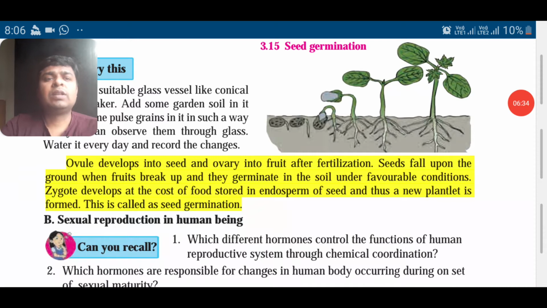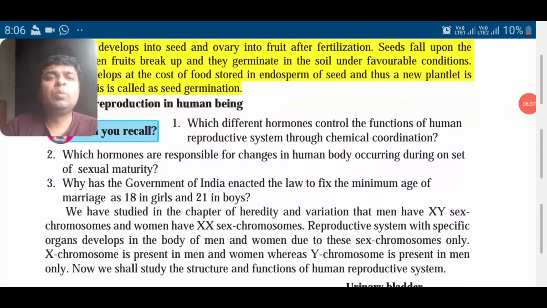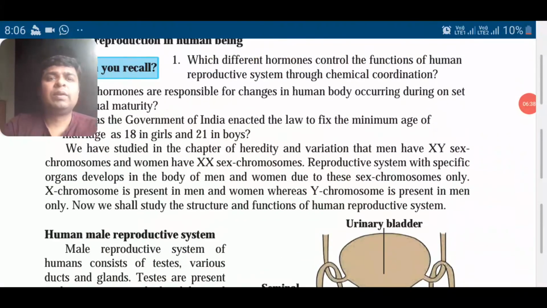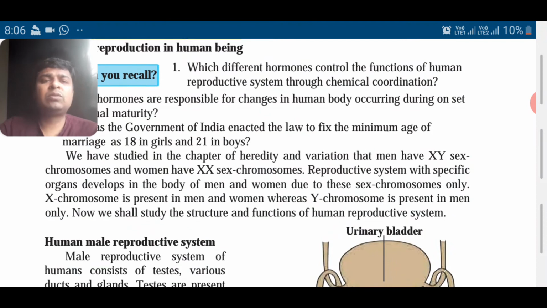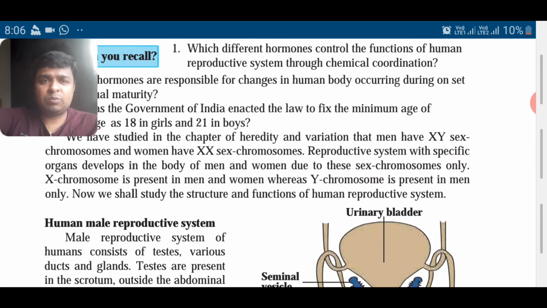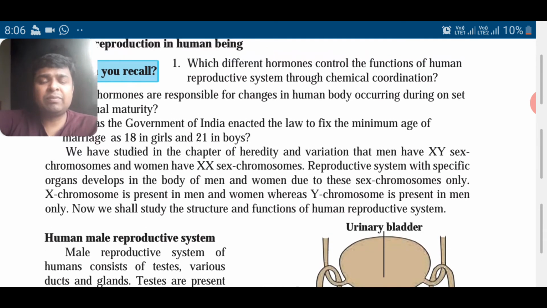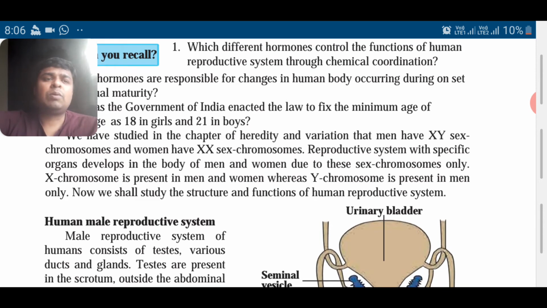Okay, now let us see sexual reproduction in human beings. So if you see, we have studied that there are two types of gametes, X and Y. These two types of chromosomes determine the sex of the individual that is going to be born. If both are X, then a female is born. If one is X and other is Y, then a male is born, that you know.